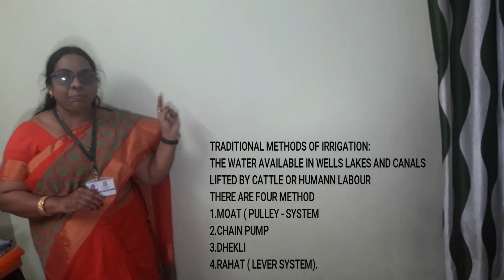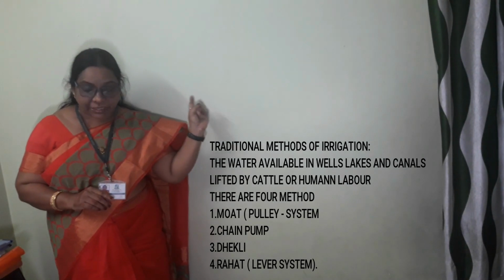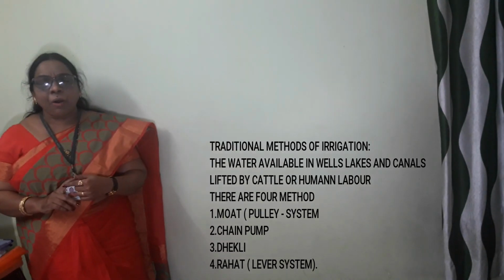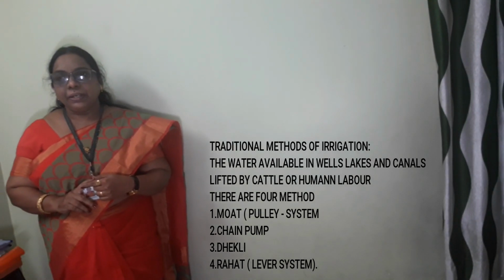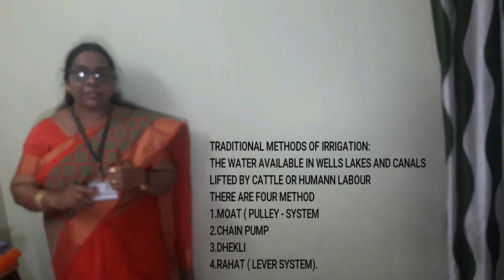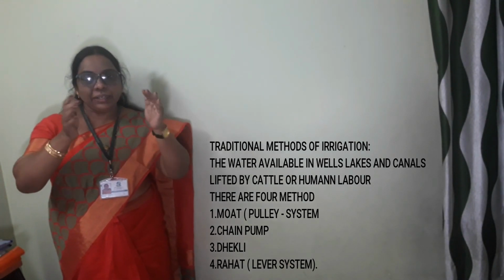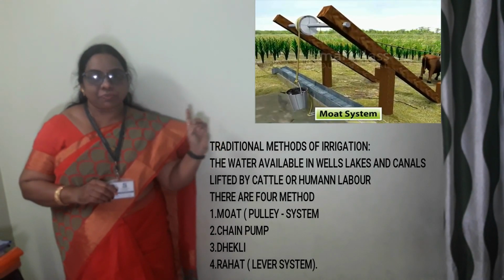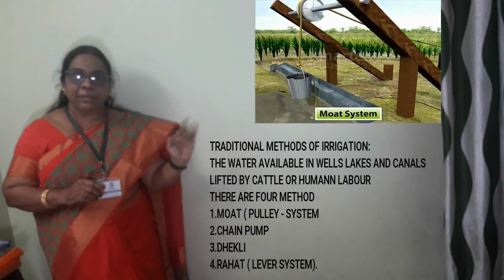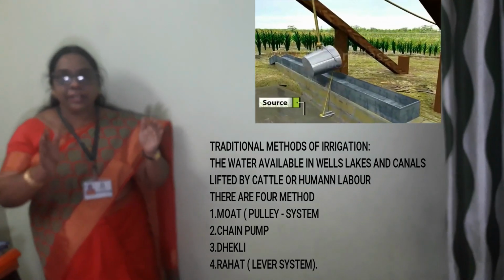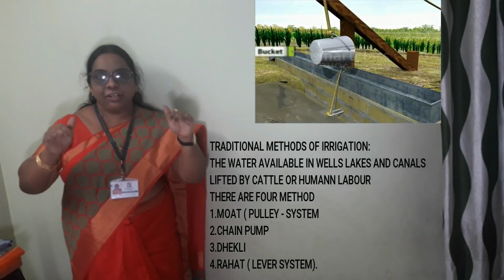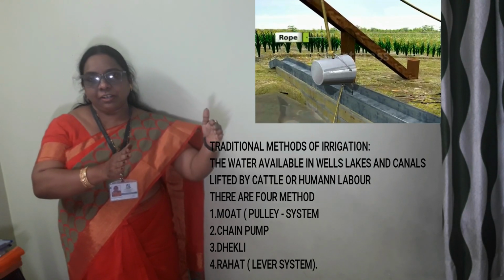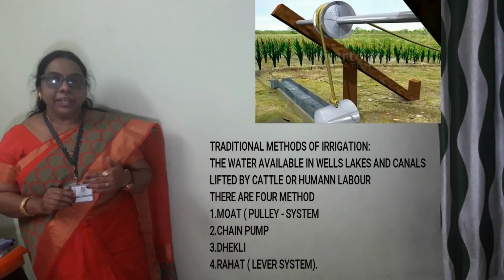The first one is the moth. Just look at this picture, and follow this small video also; it will be clear for you. The moth is nothing but a one-pulley system. It is near the irrigation system where the water is, arranged close to the field areas.